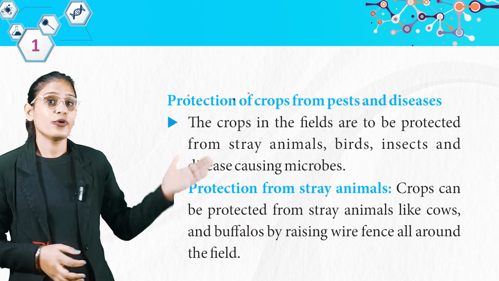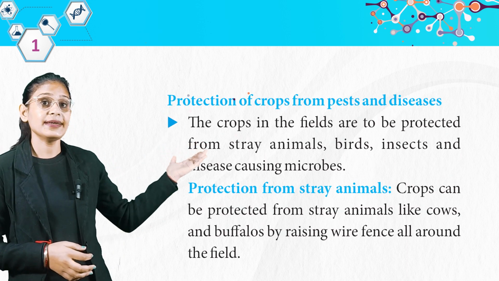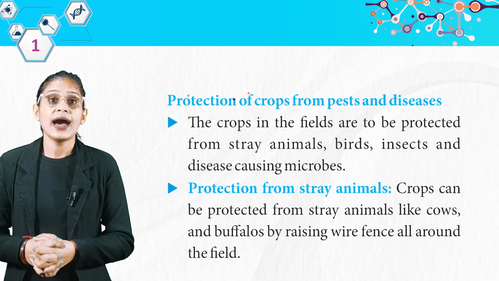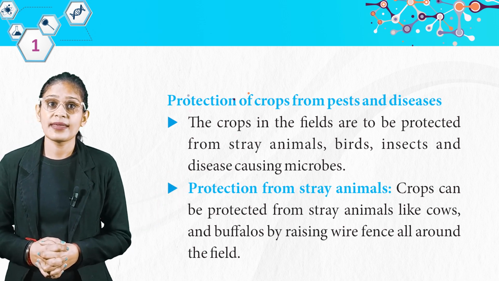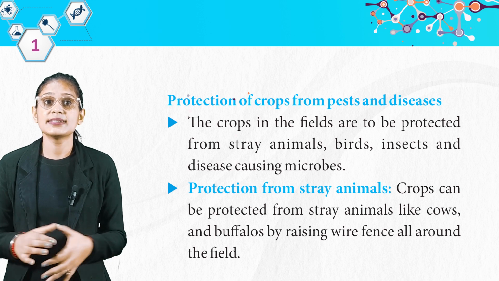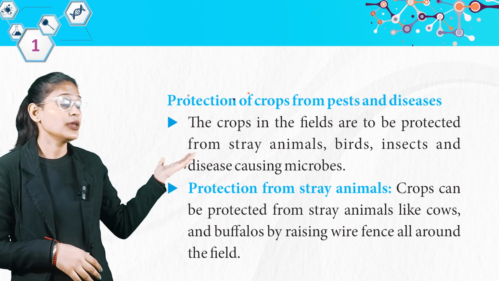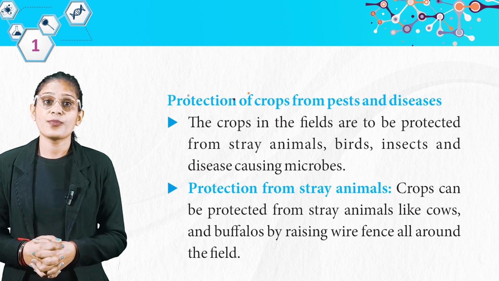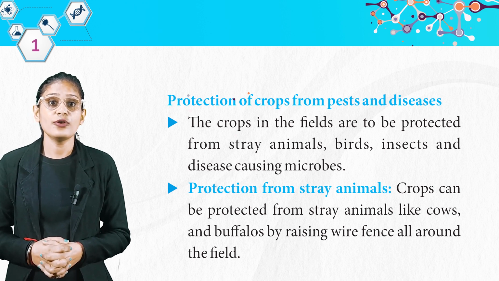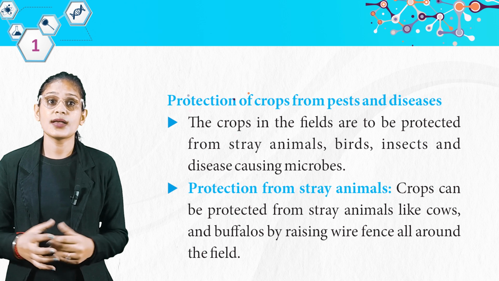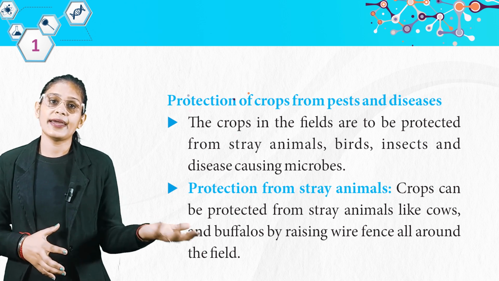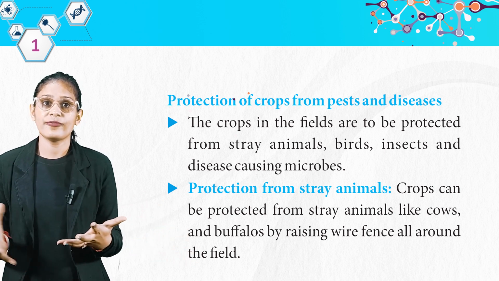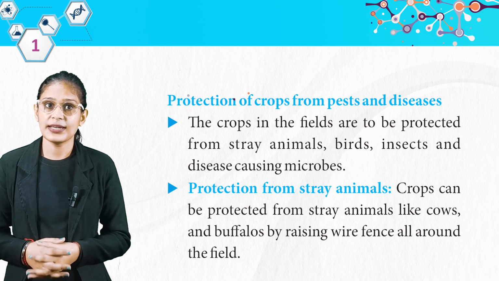Now students, protection of crop from pests and disease. The crop in the fields are to be protected from stray animals, birds, insects, and disease-causing microbes. Here we have protection from stray animals. Crop can be protected from stray animals like crows and buffaloes by raising wire fence all around the field. So student, animals के लिए हम अपनी खेत की fencing कर सकते हैं, so वो अंदर नहीं जाएंगे.